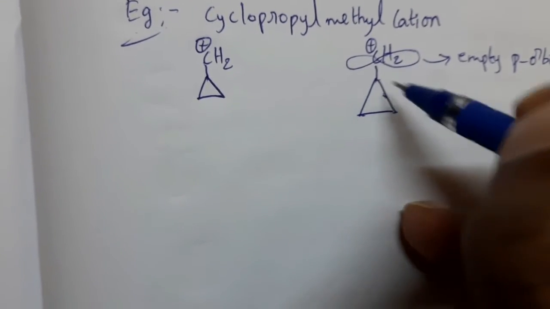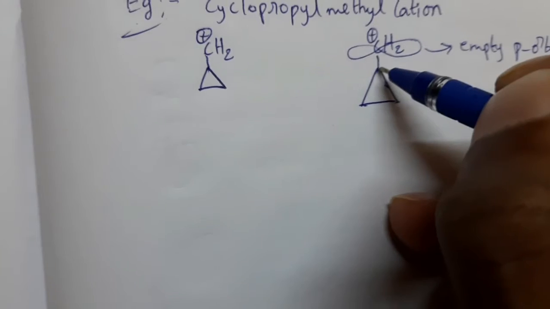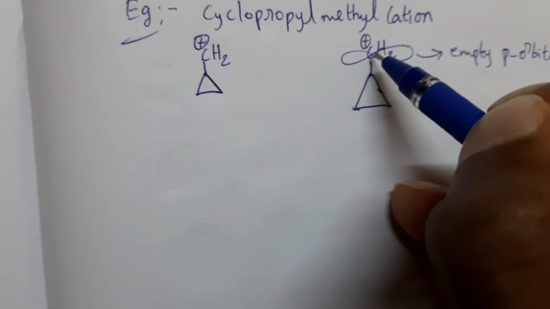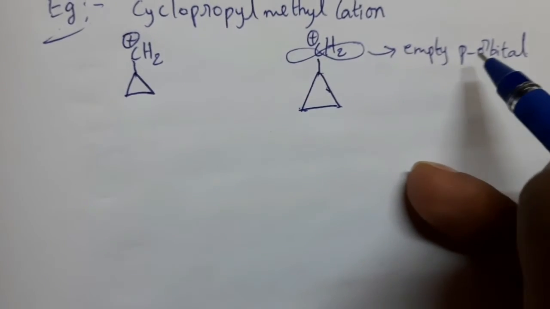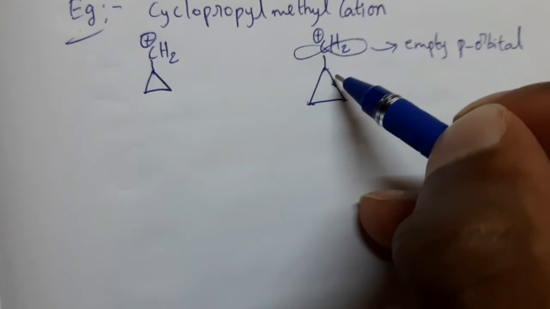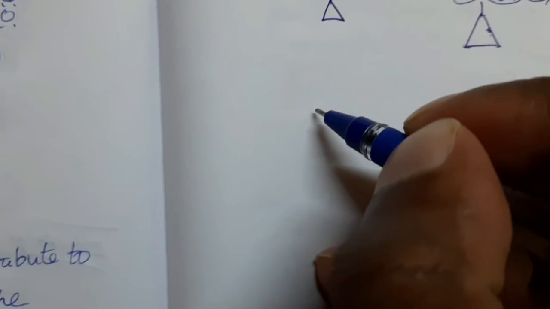Here between this carbon and this carbon, a sigma bond is there. Between this carbon and this carbon, a sigma bond is there. Here the positively charged carbon atom has an empty p orbital. So interaction develops between the empty p orbital and sigma electrons. Due to this, shifting takes place. See here.